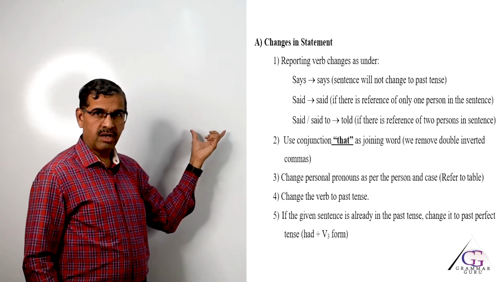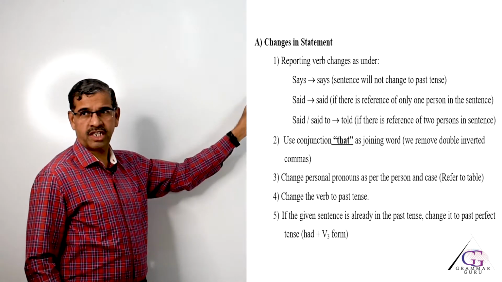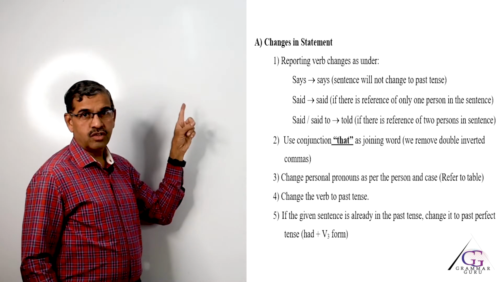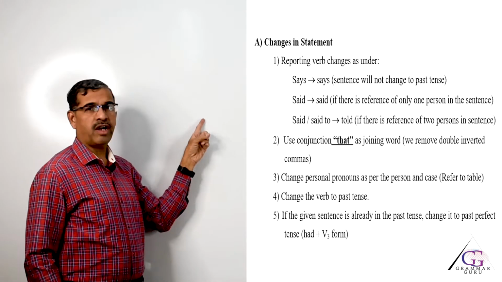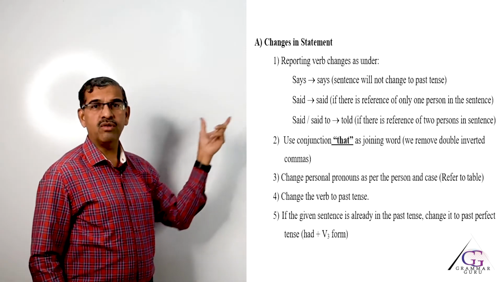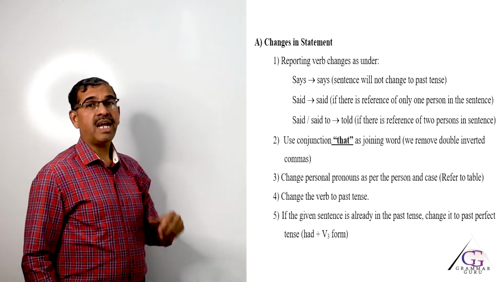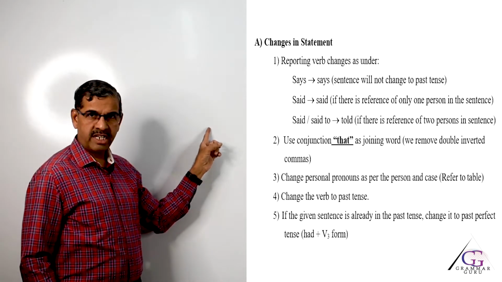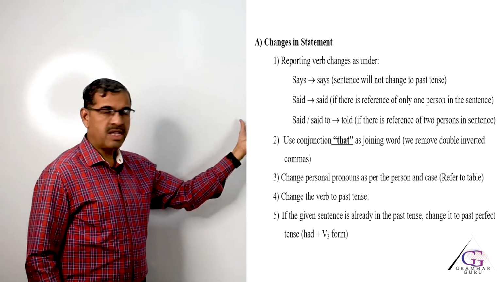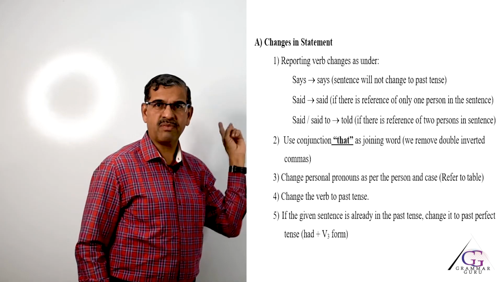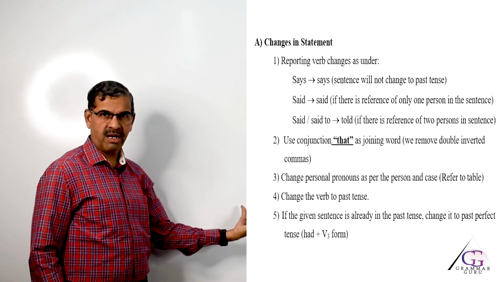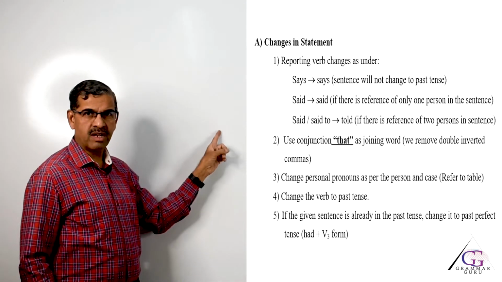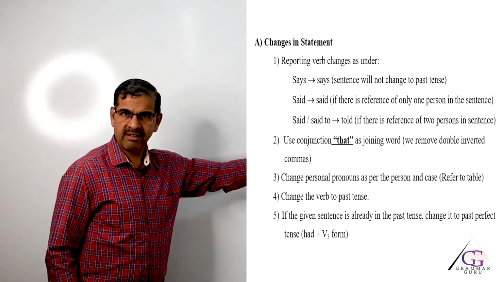Now, the second rule, after the changes in reporting verb, is the joining word. In statements, friends, if you remember, the joining word is always that. We have to remove the comma and double inverted comma and use that in place. The third rule is personal pronouns change as per gender and case. If you remember, in part 1 I have shown you the table in which personal pronouns change from first person to third person. In the same way, personal pronouns will change as per their gender and case.